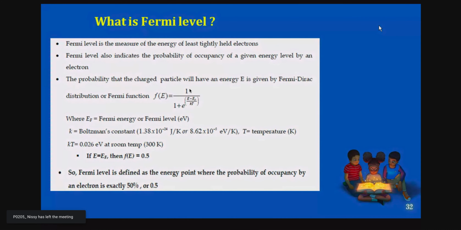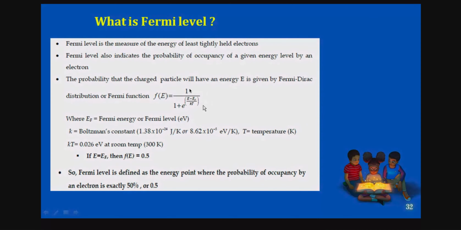So we can say f of E is equal to 1 by 1 plus e to the power of (E minus EF) by kT. This is the actual distribution function we have. Based on the different cases, we can have EC minus EF, or EV minus EF. According to our requirement, based on the different estimations of carrier concentration, we just change this, that is EC minus EF or EV minus EF.